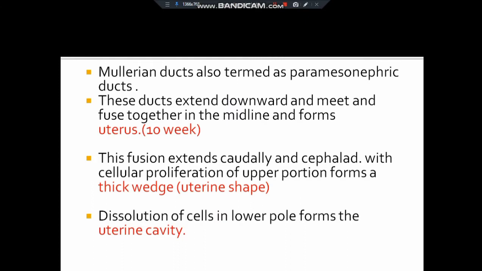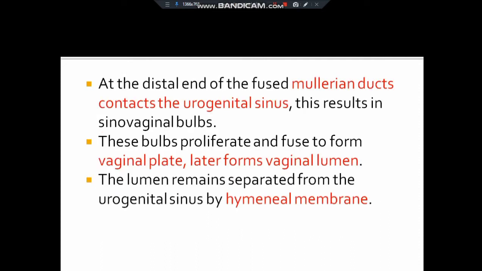Here, the Mullerian ducts extend downward, meet and fuse together in the midline, and form the uterus in the 10th week. This fusion extends caudally and cephalad, meaning head to tail, with cellular proliferation of the upper portion forming a thick wedge or uterine shape, and dissolution of cells in the lower portion forming the uterine cavity.